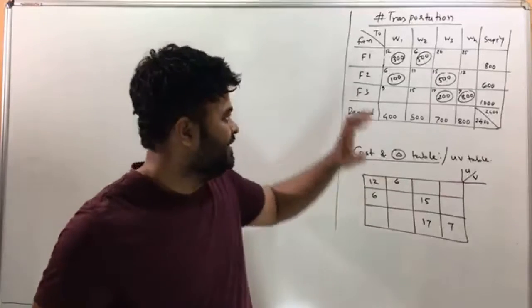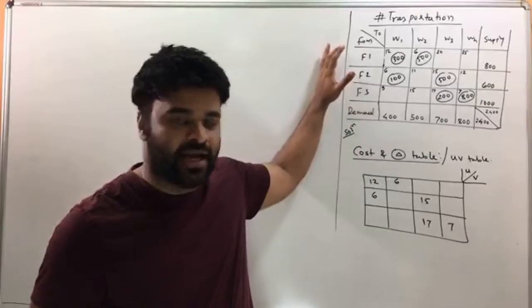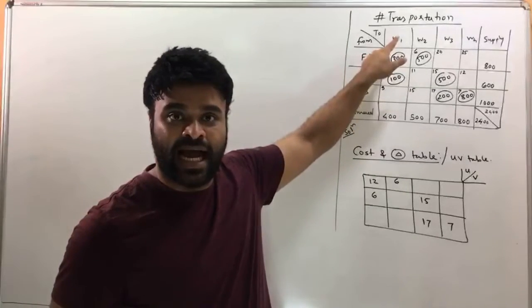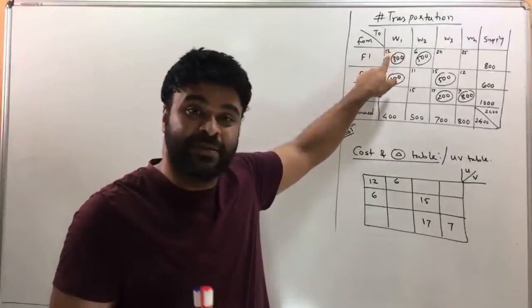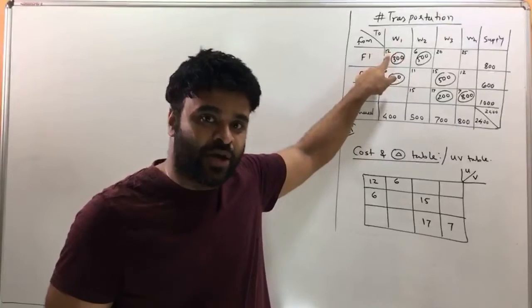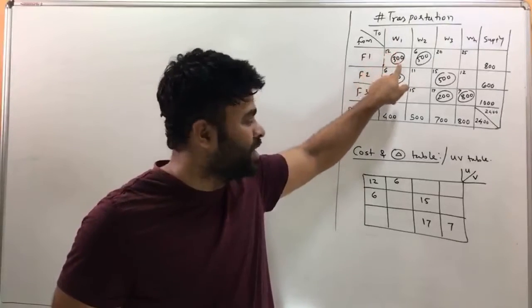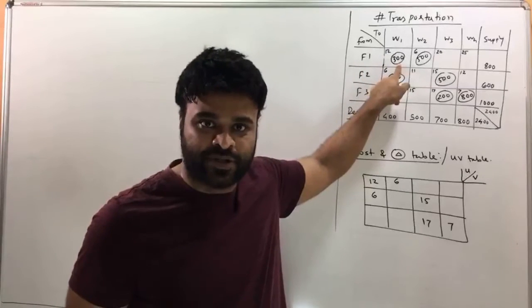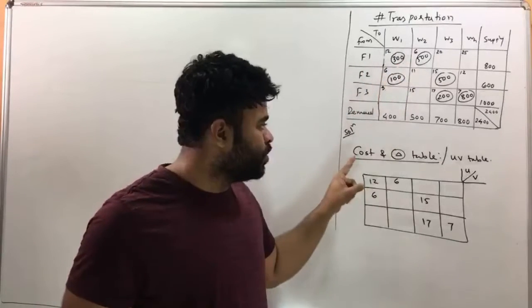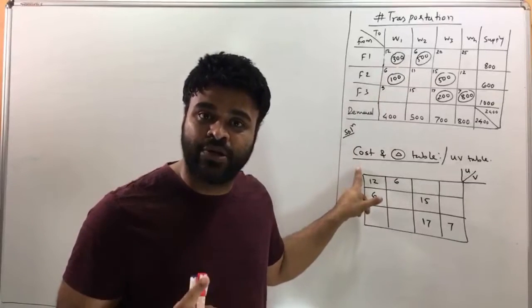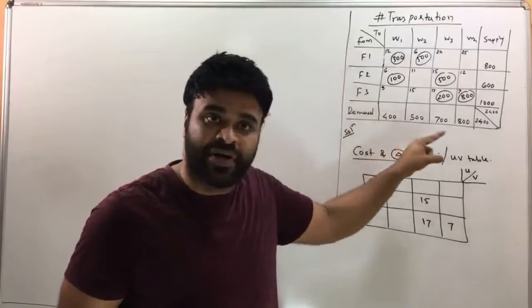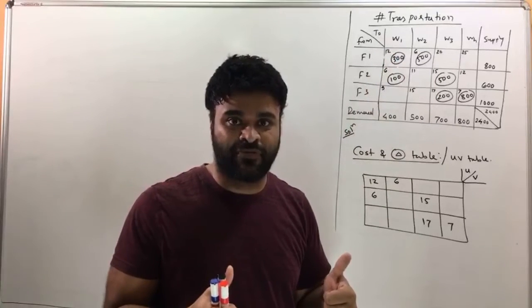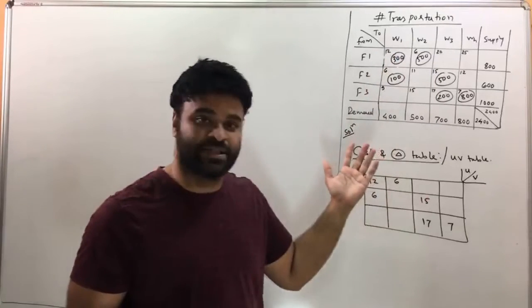Look, we have this data given. We know that factory 1 is transporting 300 units to warehouse 1, and that is costing me 12 rupees per unit. So if it is 12 rupees per unit, 12 into 300 is the amount that I am paying for the transportation. That's the cost of transportation. Now what I am trying to do with the cost and delta table is check if whatever I figured out here is really the best, because we want to find out if the answer that we got is best or not.